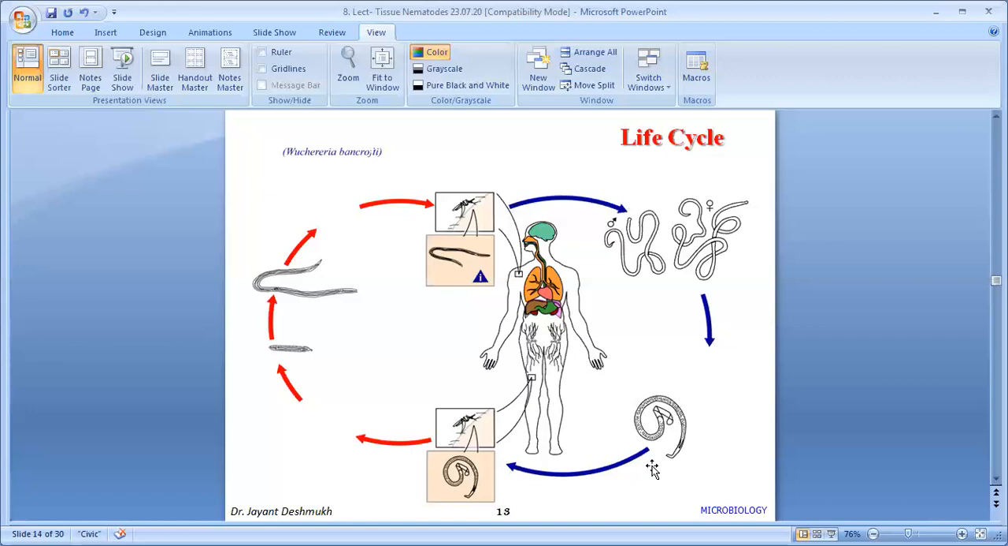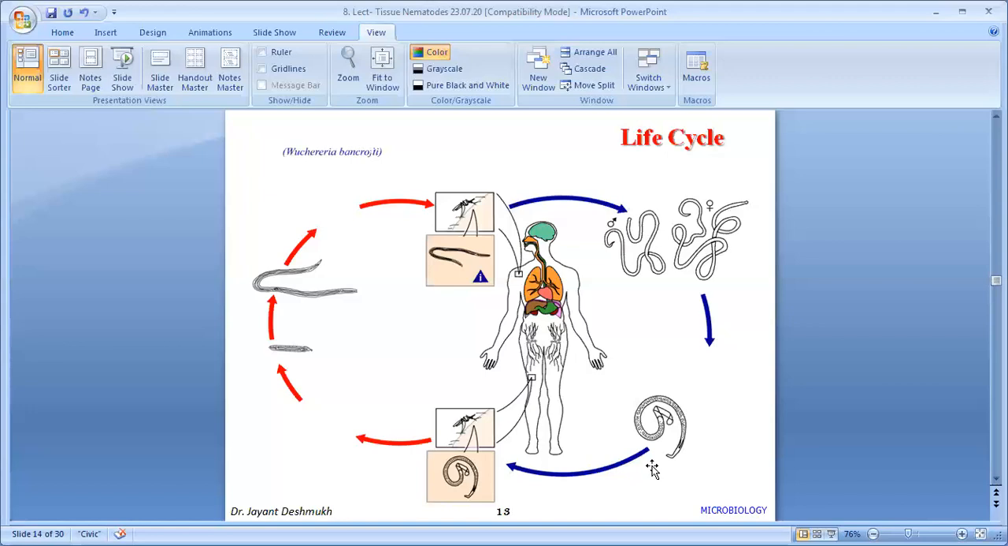So what may be the reason for being in the peripheral circulation? Maybe it is the sleeping habit of the human being. At night we sleep. That time there is a chance of mosquito bite. Culex mosquito mostly bites at the time of sleep in the night. So Culex is the main vector, and that's why they want to complete the life cycle and they enter into the peripheral circulation. That is one of the reasons.